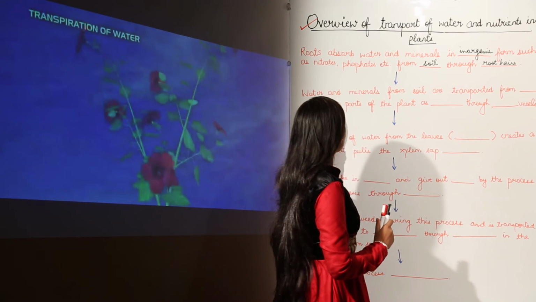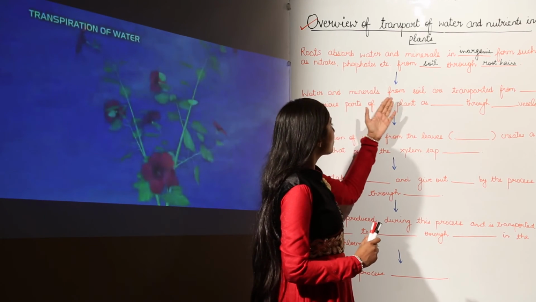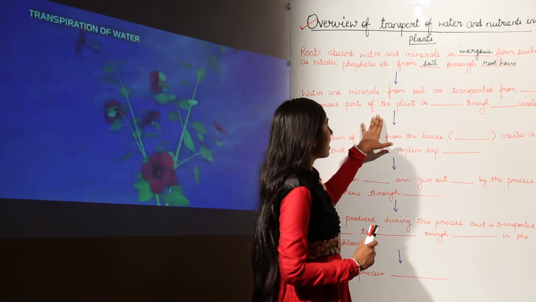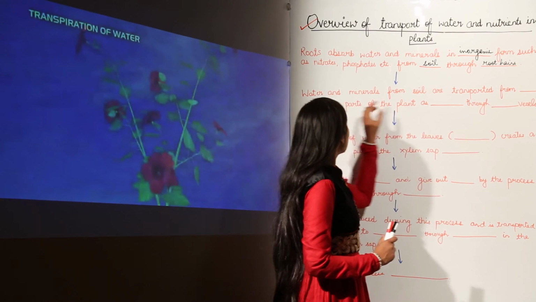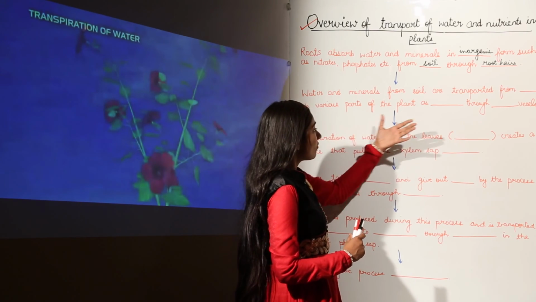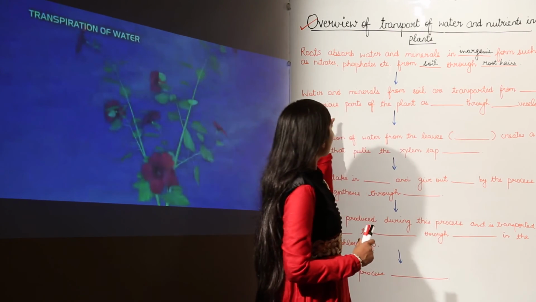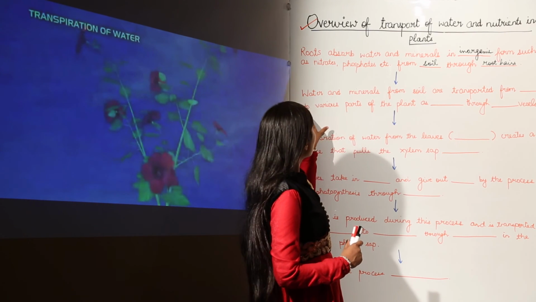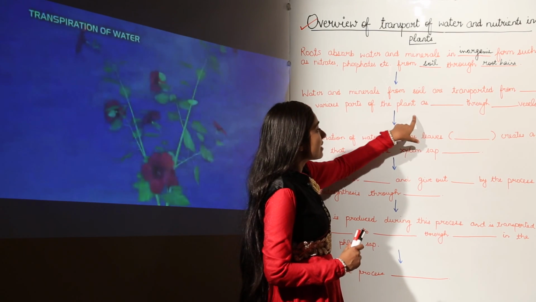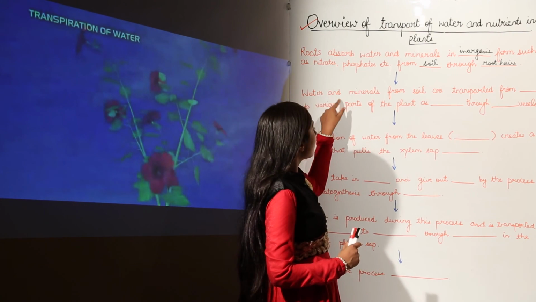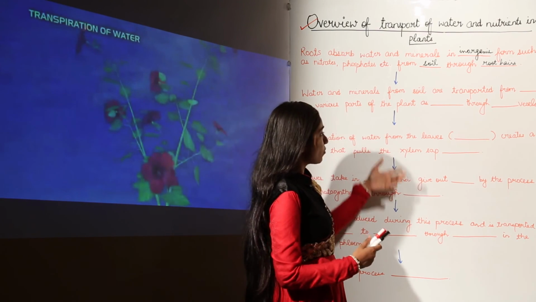Next we move on to the second: water and minerals from soil are transported from dash to various parts of the plant as dash through dash vessels. So water and minerals are transported from soil to various parts of the plant as dash through dash vessels.